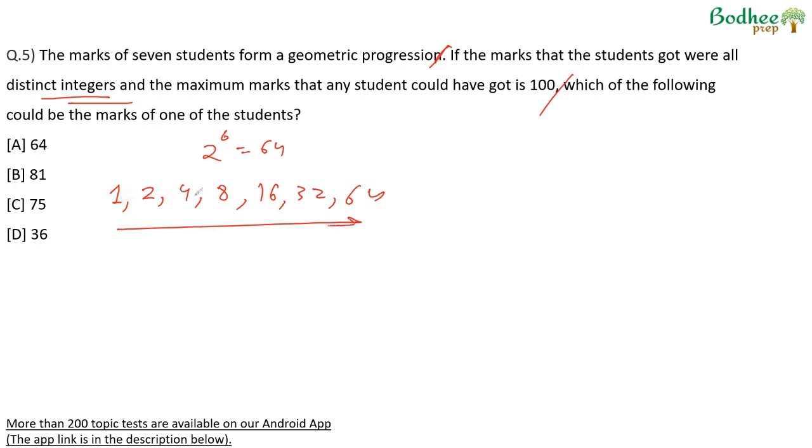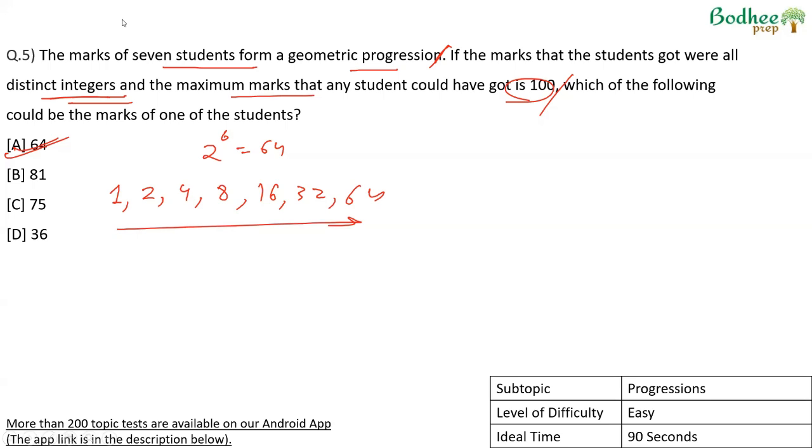These are 7 numbers, 1, 2, 3, 4, 5, 6, 7. 7 students, geometric progression, distinct integers, maximum marks 100, and therefore one of the students could have 64. And this is an easy question, not more than a minute and a half to solve.